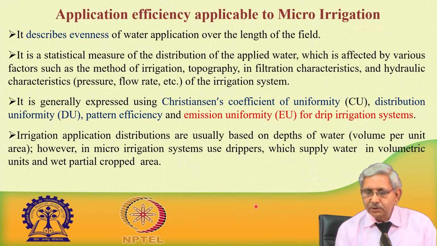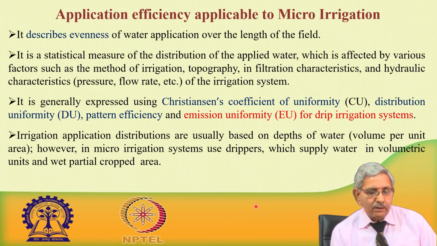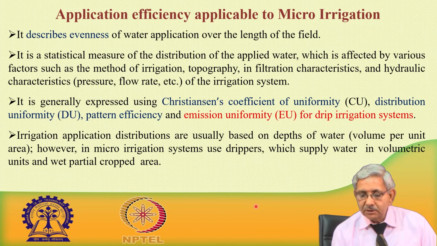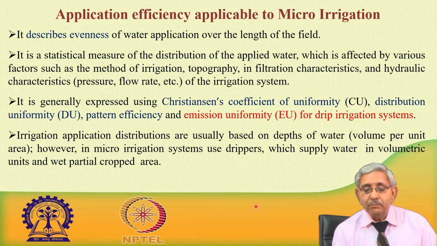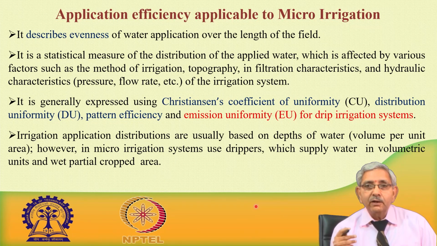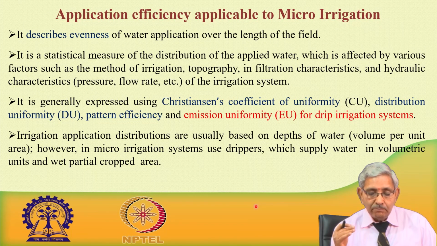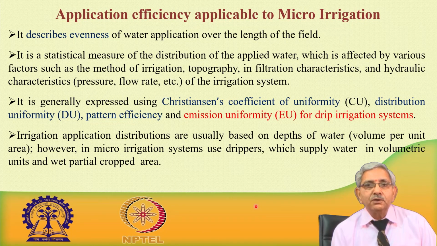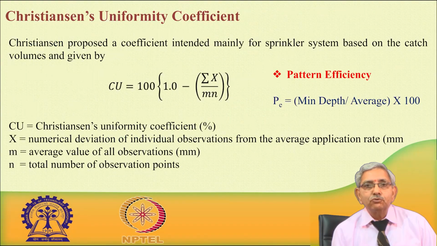Normally we use the volumetric form, and then we try to evaluate the statistical parameters. The values of water distributed in the field will depend upon the topography, the infiltration capacity of the soil, and the hydraulic characteristics of the particular irrigation system, how it is working. So, this is to be evaluated.